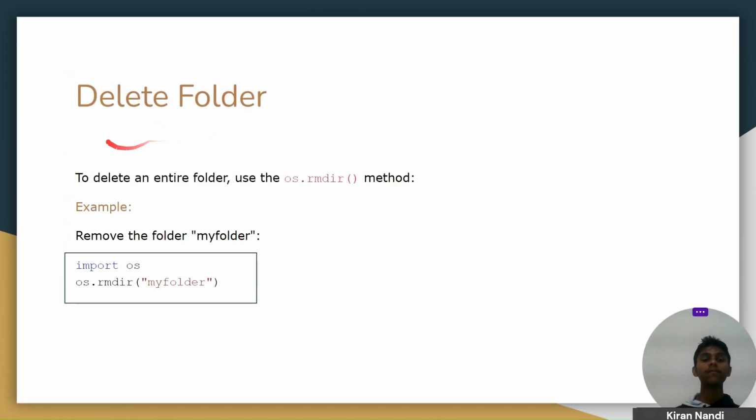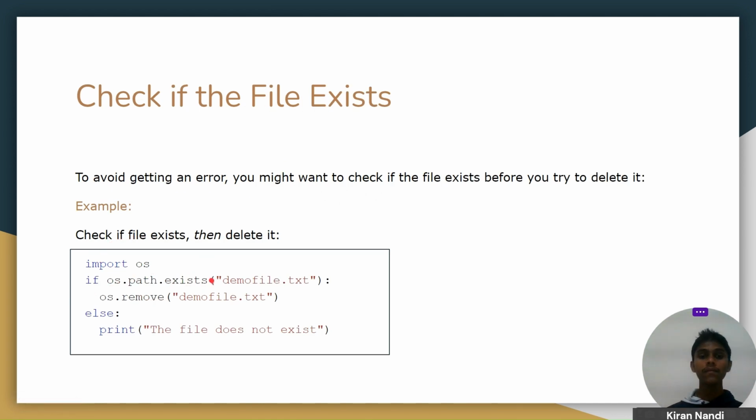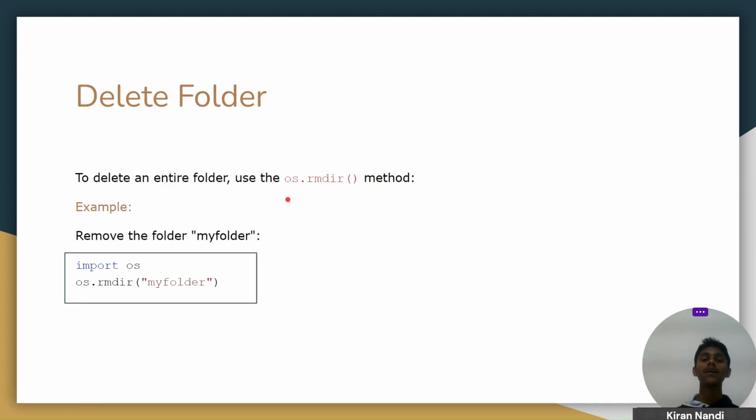So we have seen how to delete a file and how to create a file. Now Python also provides us the facility of deleting a folder. To delete an entire folder, we just have to use os.rmdir. os is a module that provides the functions remove, rmdir and path.exists. All these functions are included in the os module, so before using them, you must always remember to import the os module.